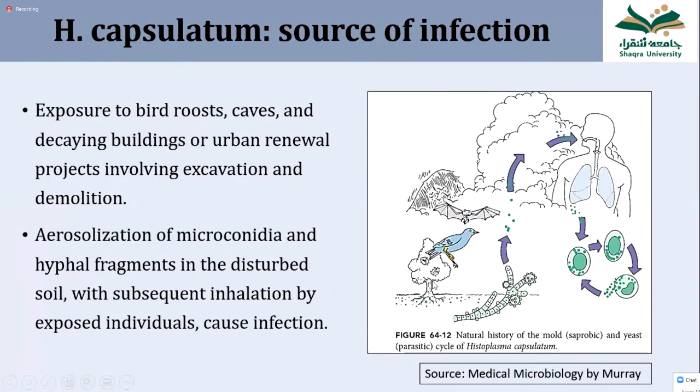You can see here, this is the tree or the bat. The droppings of bats or birds in the soil make the soil very rich in nitrogen, and in this soil this fungus grows in the filamentous form, Histoplasma capsulatum. It has two types of spores. One is a smaller spore; you can see on the hyphae small round structures.